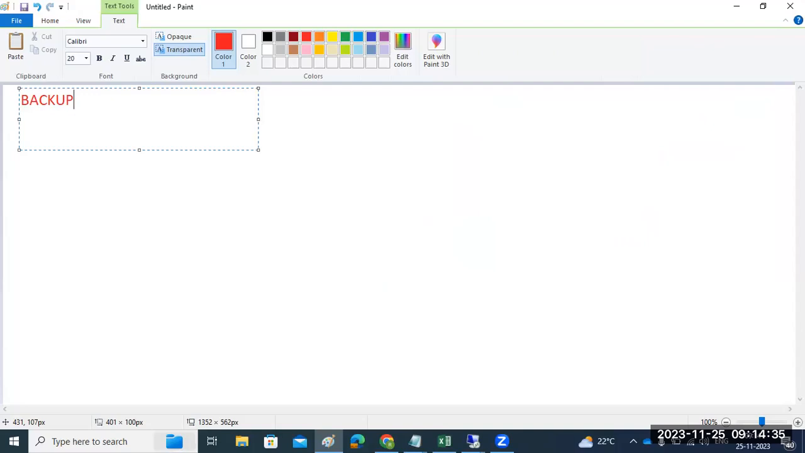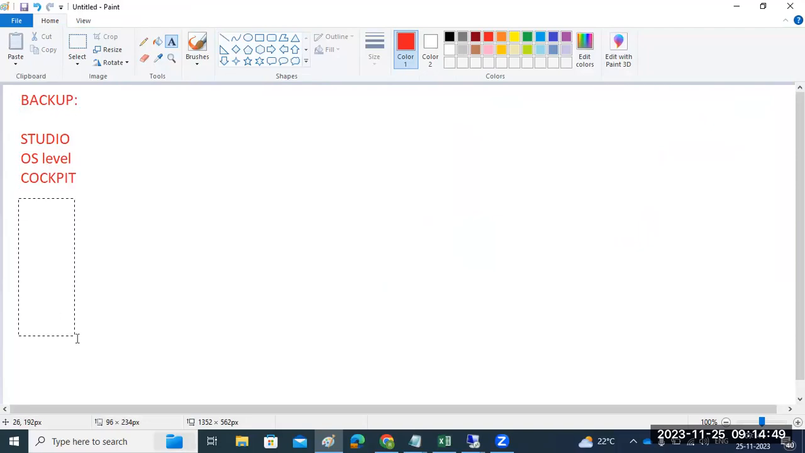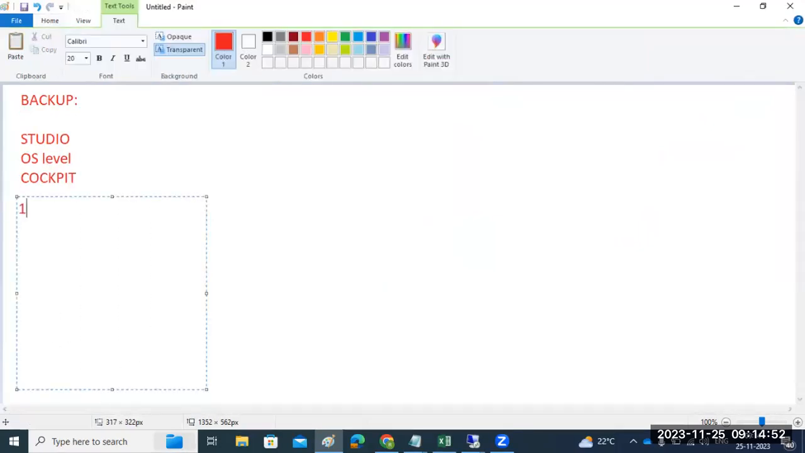To take the backup, we can use HANA Studio, or OS level commands, or HANA Cockpit also. Then how many types of backups do we have in the HANA database?